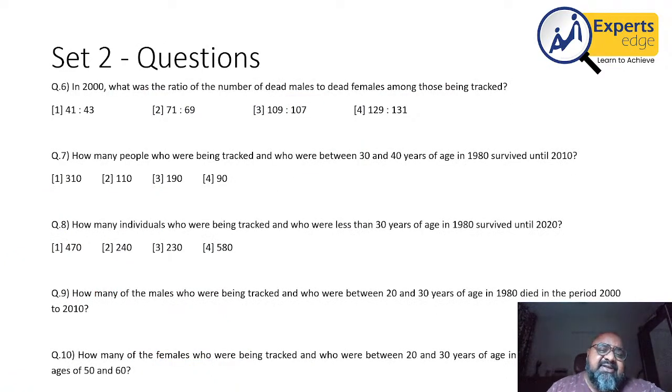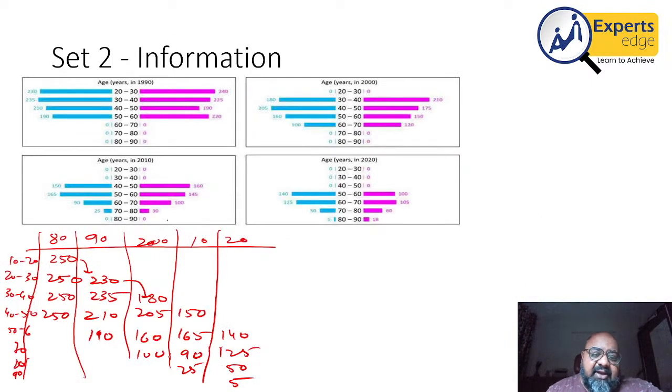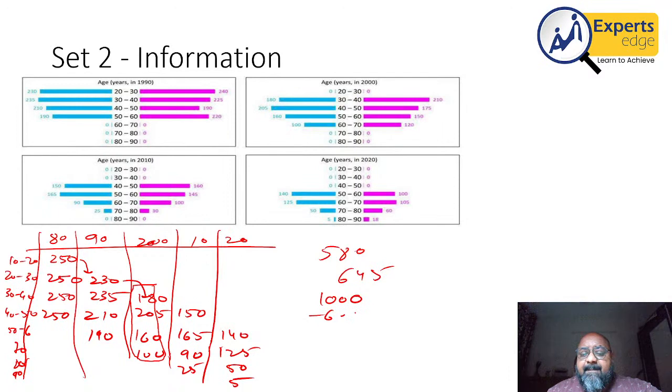I look at the question, it says in 2000, what was the ratio of number of dead males to dead females among those being tracked? Now, in the year 2000, the total number of alive males was 180 plus 205 plus 160 plus 100. If I add them, I get 500 plus 80, 580 plus 60, 640 and 645. Therefore, the number of dead males will be 1000 minus 645, which is 355.